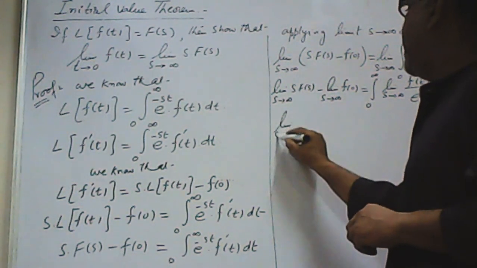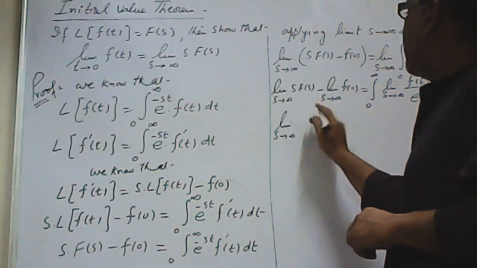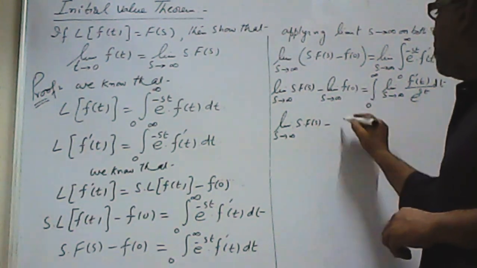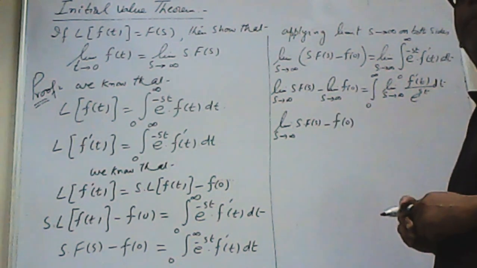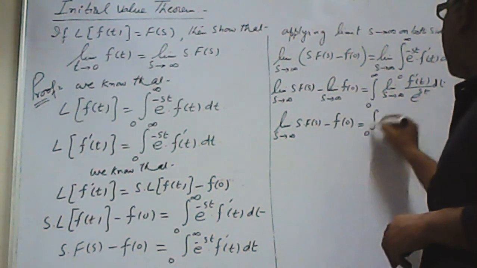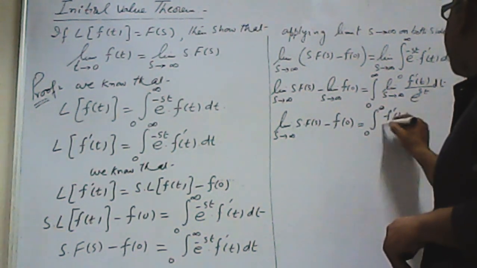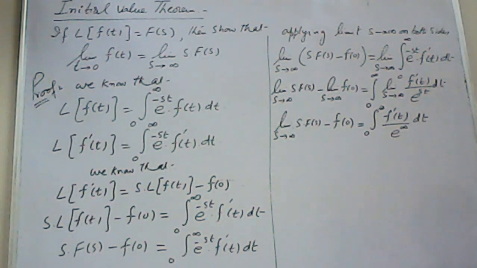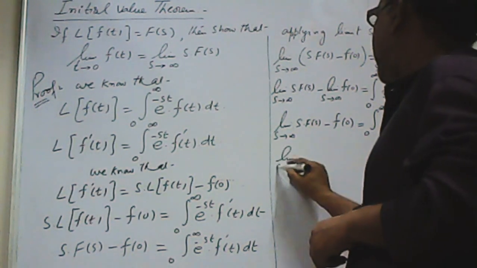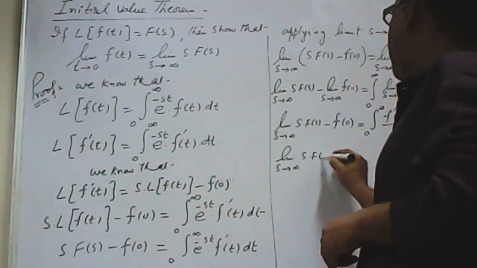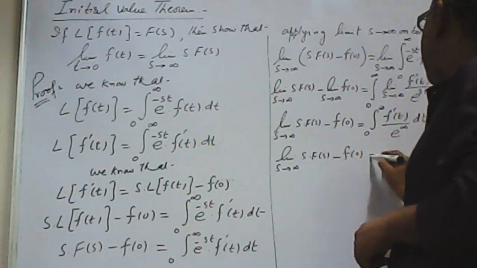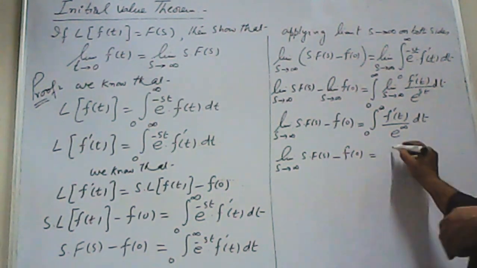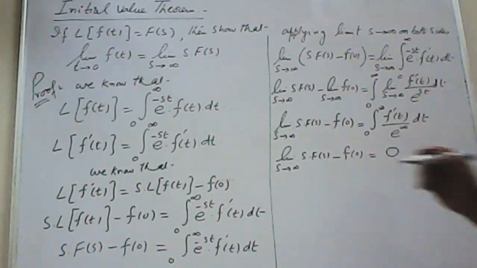Now on the left hand side, limit s tends to infinity of s F(s). If I apply this limit on f(0), f(0) will remain f(0). And on the right, if I apply the limit, f dash t upon e power infinity dt, because s tends to infinity. Here e power infinity is infinity, so the function divided by infinity becomes 0. So the right hand side becomes 0.